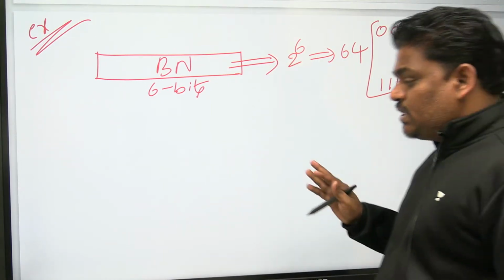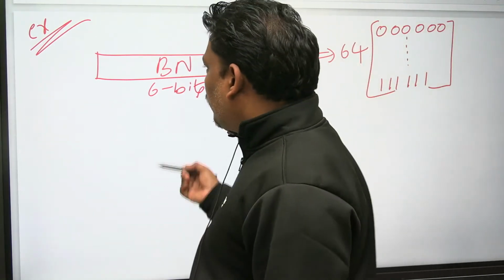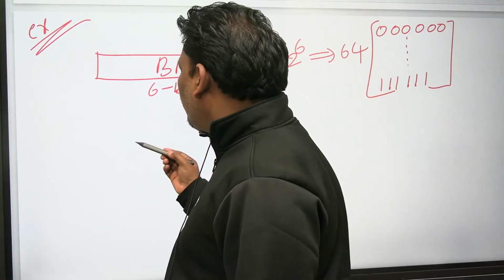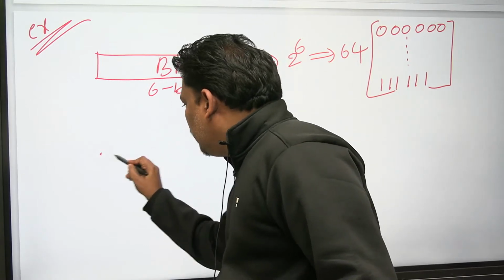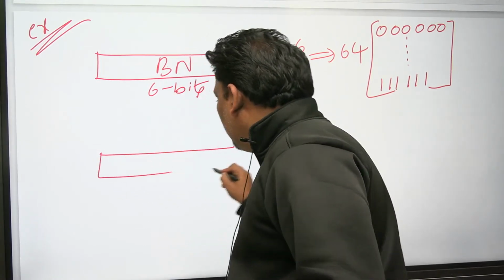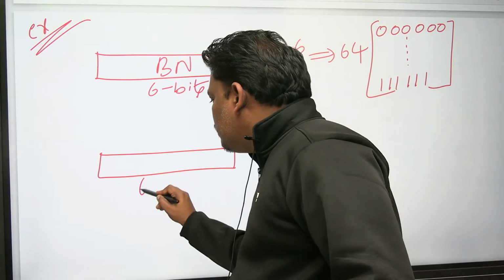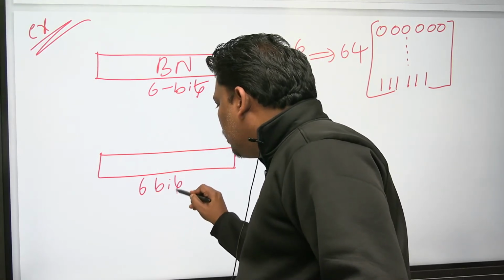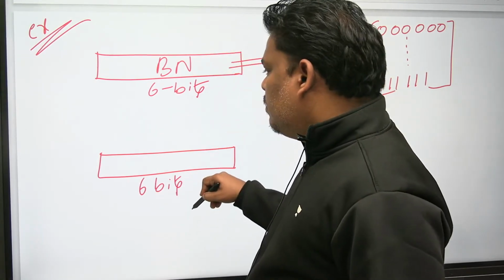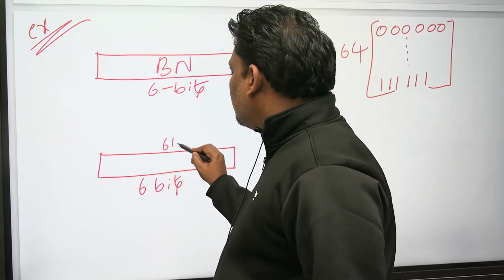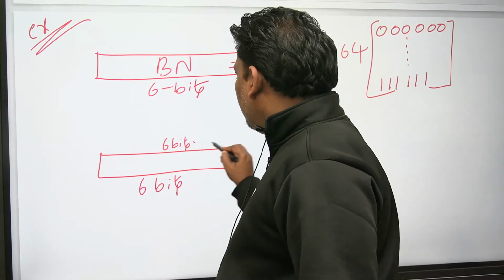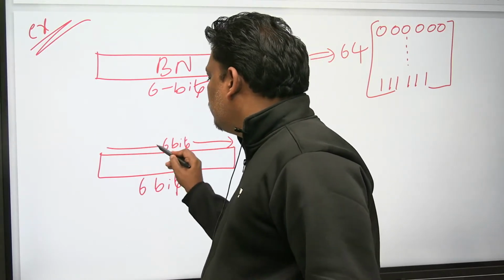Everyone knows this. See what I am going to say now. Let us assume that a binary number contains 6 bits.